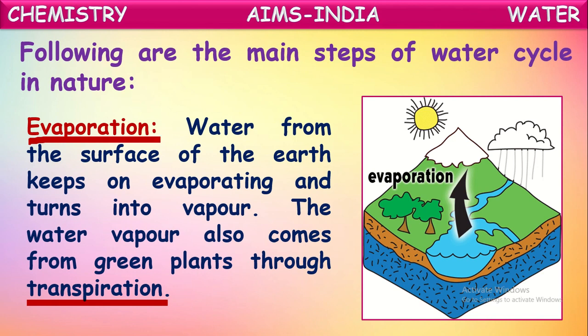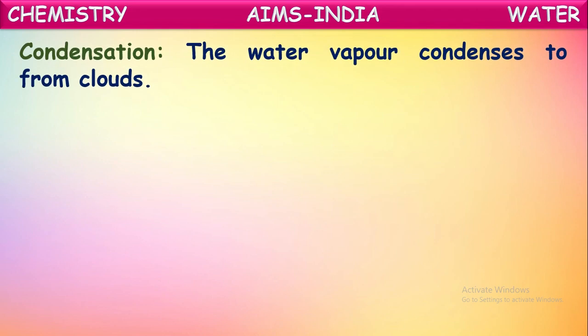Okay. One more process is condensation. What is meant by condensation? The process of conversion of a gaseous substance into liquid form is called condensation. So the water vapor that entered the atmosphere by evaporation and transpiration slowly condenses to form small droplets of water, which all together form clouds. So by the condensation process, this water vapor converts into cloud form.